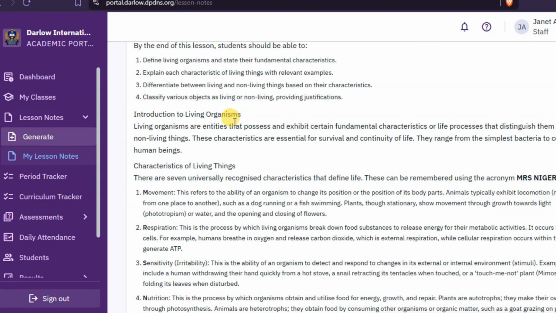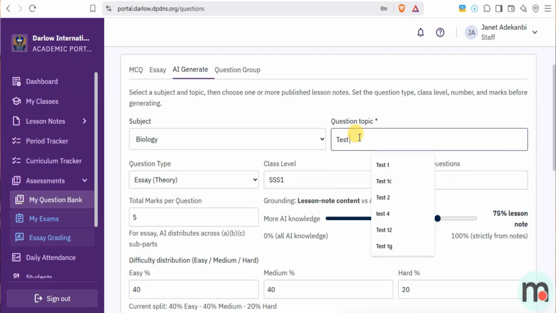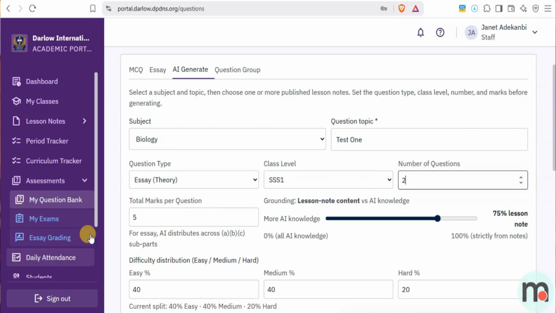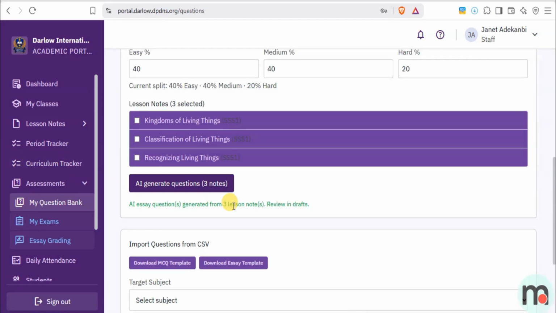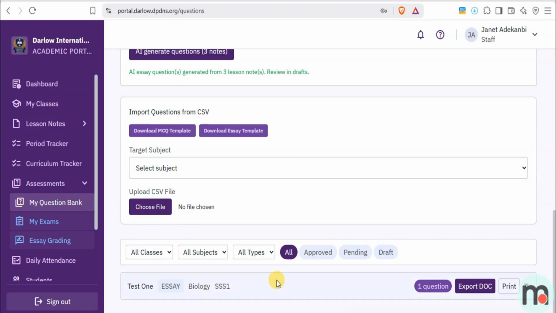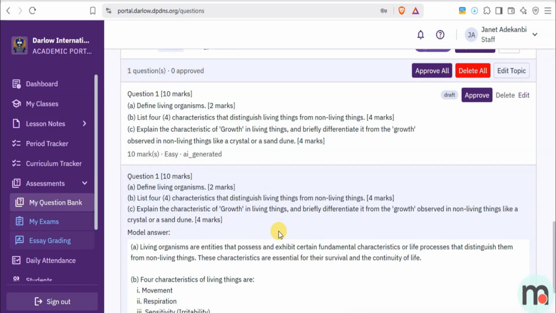Next is examination setting. Whether you need multiple choice questions that we call objective, or essay questions that we call theory, and the model answers to all these questions or marking schemes, Marksheet generates them directly from your lesson note. You can also write your own questions or import existing ones. You are always in control.